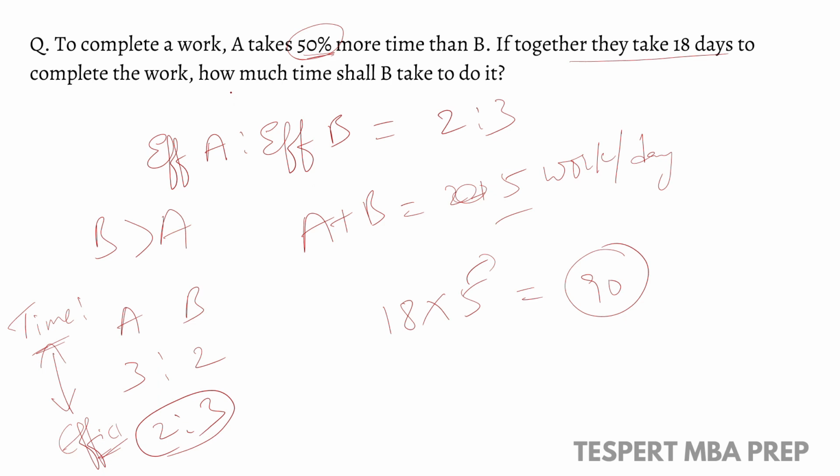But the question is, how much time shall B take to do it? So here we have 3 parts. So 90/3, where 90 is the total work and 3 is the work per day done by B. When you cancel it, you will get 30 days. 30 days is the answer. So in 30 days, B will complete the work.